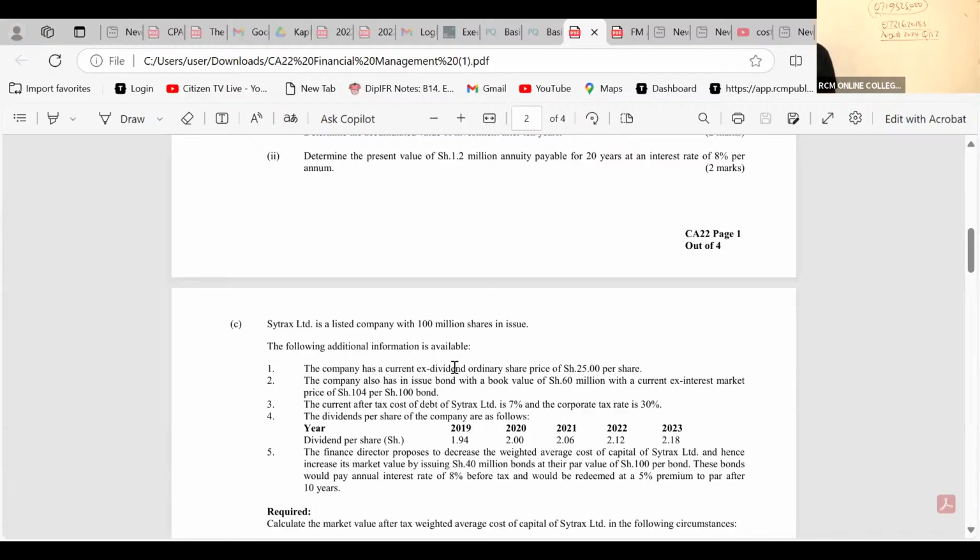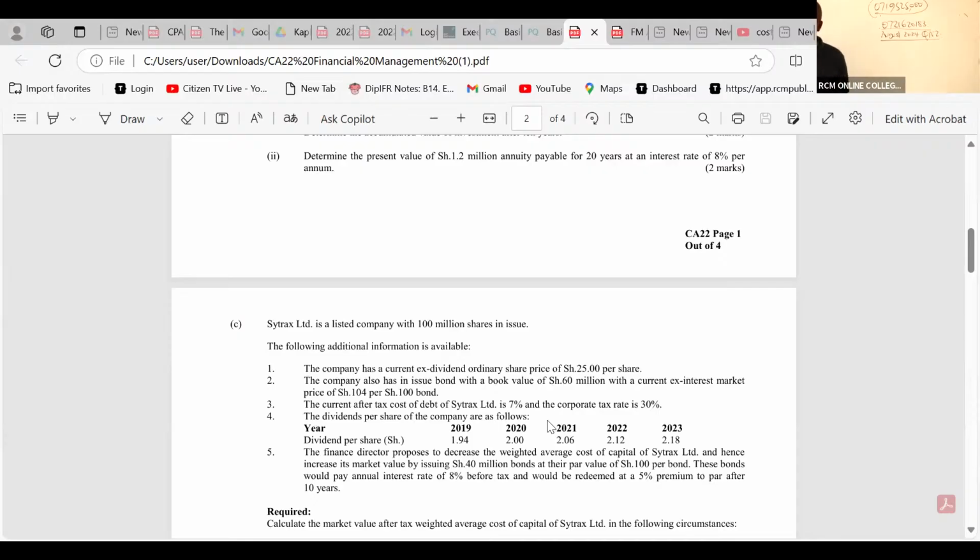The company has a current ex-dividend ordinary share price of 25 per share. The company also has in issue a bond with a book value of 60 million, with a current ex-interest market price of 104 per 100. The current after-tax cost of debt of Offer Limited is 7%, and the corporate tax rate is 30%.